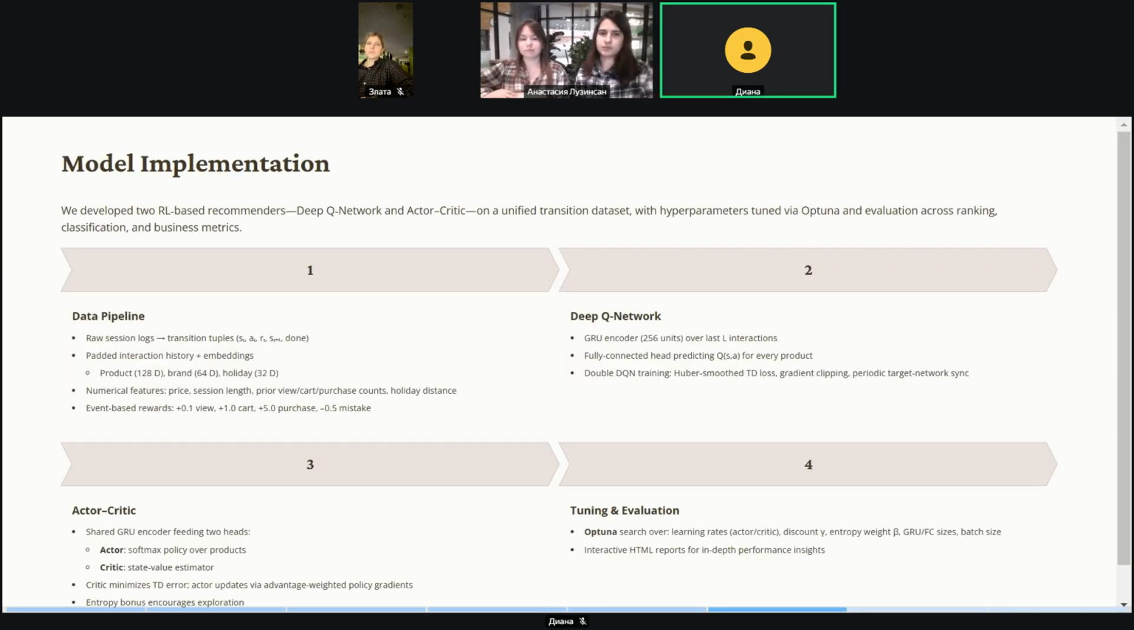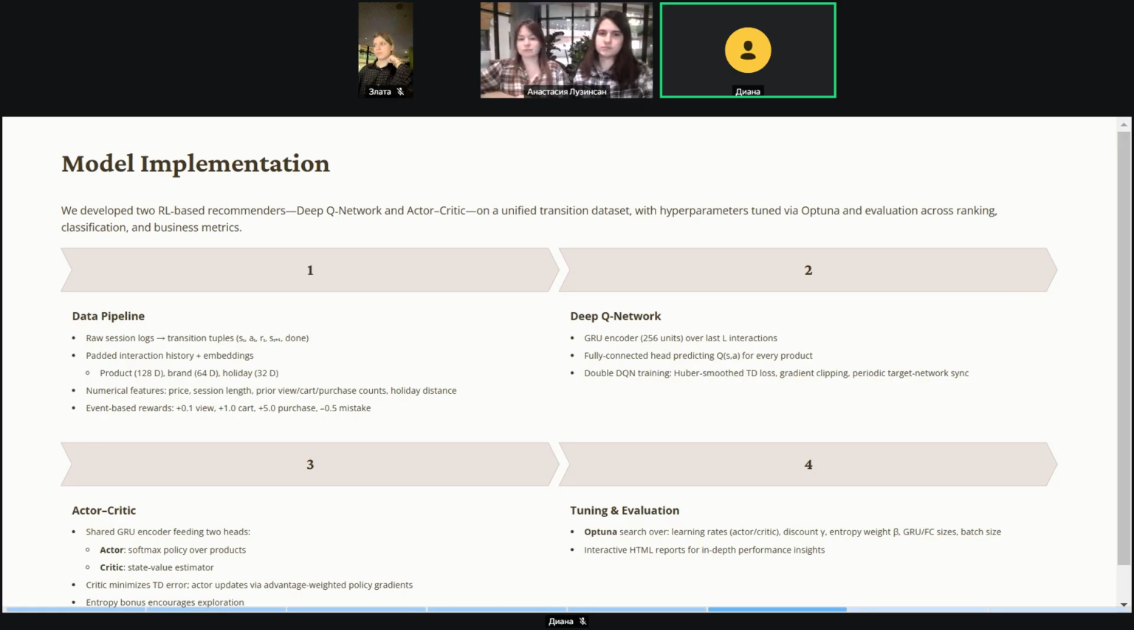We implemented two RL-based recommenders, a deep Q network and Actor-Critic, on top of a session transition dataset that turns raw session logs into transition tuples, which are state, action, reward, next state, and done flag of the user session. Each tuple binds a padded history of the last interactions, a numerical feature vector, which includes price, session length, prior views, carts, purchases, and holiday distance, and so on, categorical embeddings for products, brand, and holidays, and event-based rewards.